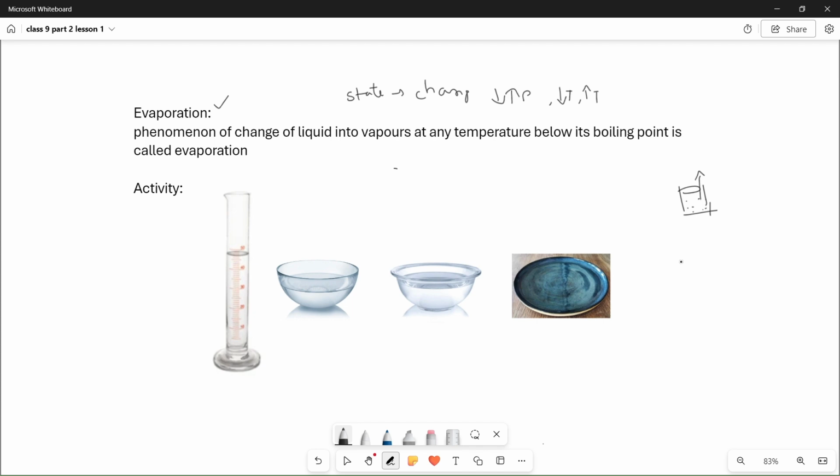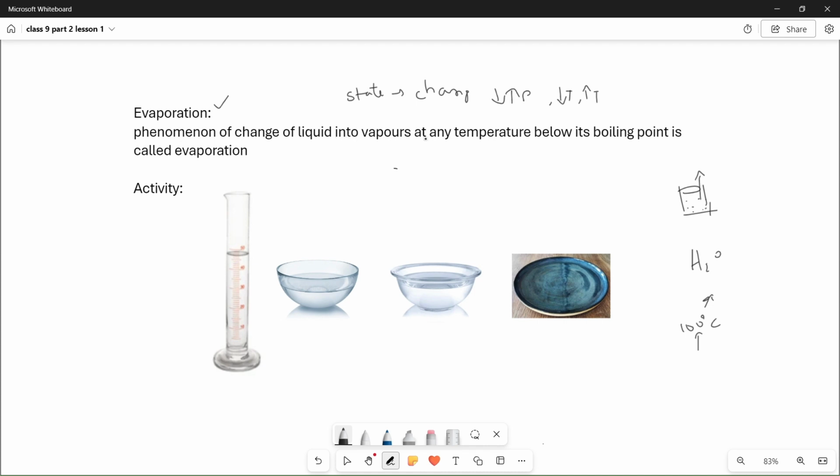They have some water particles, but when you dry them, naturally they dry up. But it is not 100 degrees centigrade. We are not heating up to 100 degrees centigrade, the boiling point of water. So naturally also matter can change its state from one state to another. These two are the best examples.